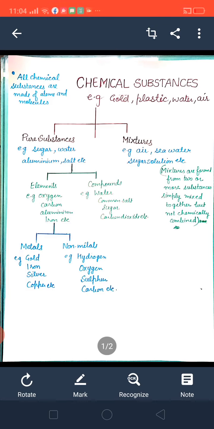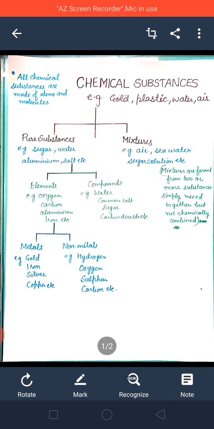Understand, beta? Now if we talk about pure substances, then pure substances are of two types. What are those? Number 1, element, or number 2, compound. What are elements?